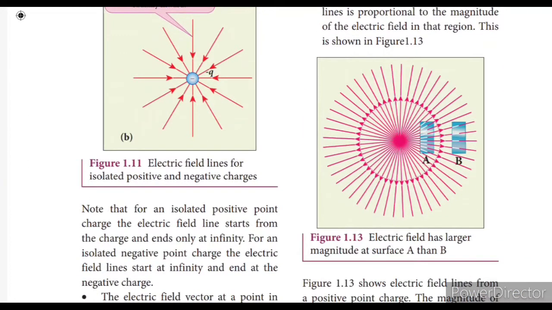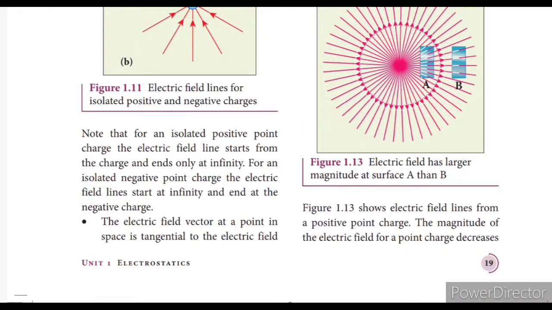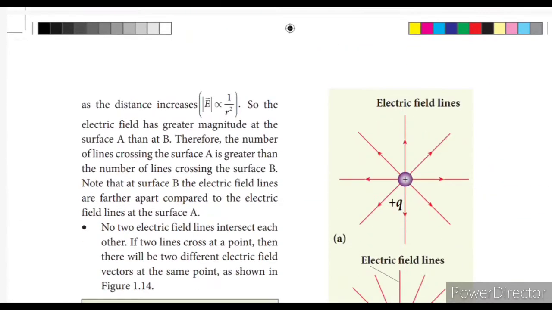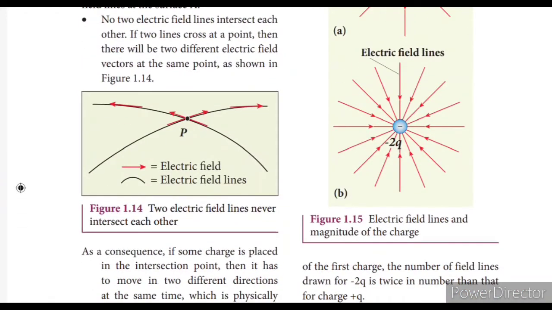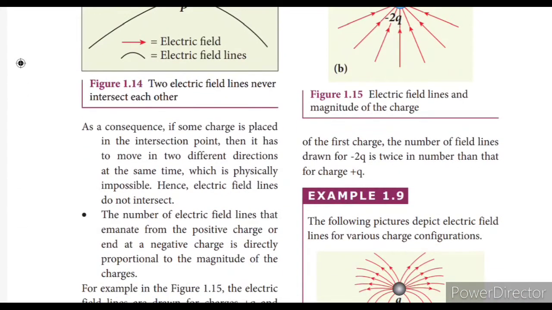Next, they never intersect each other. The tangent always gives the direction of the electric field. If two lines cross at a point, then there would be two different electric field vectors at the same point, as shown in the figure. So they don't intersect each other.